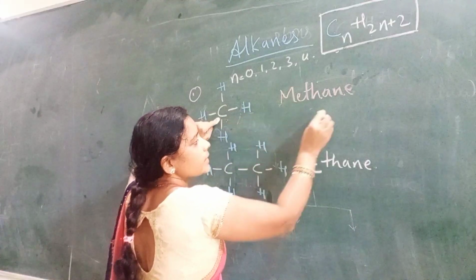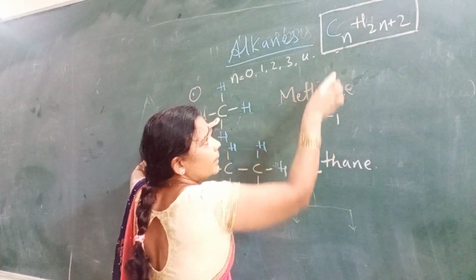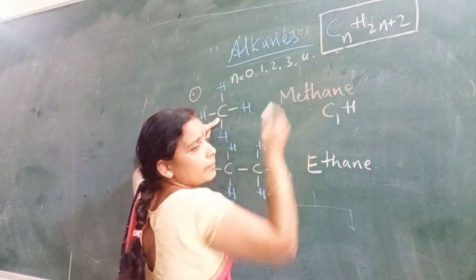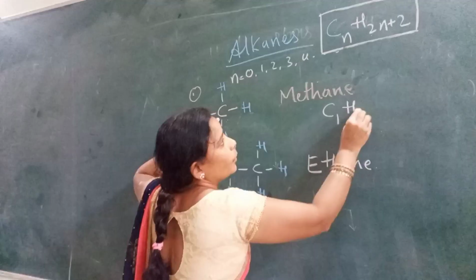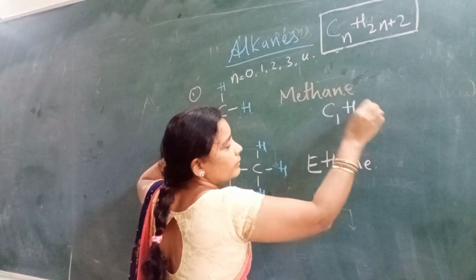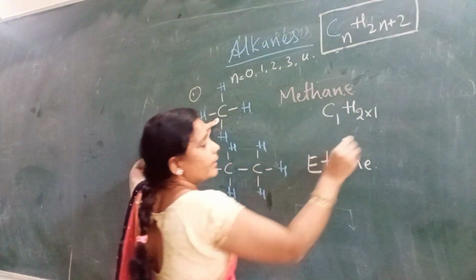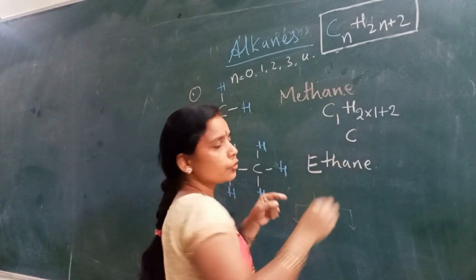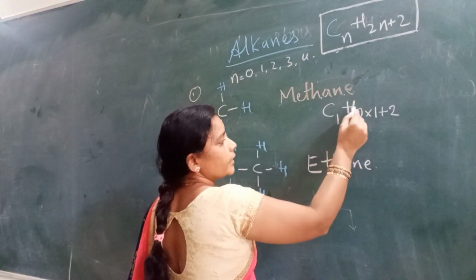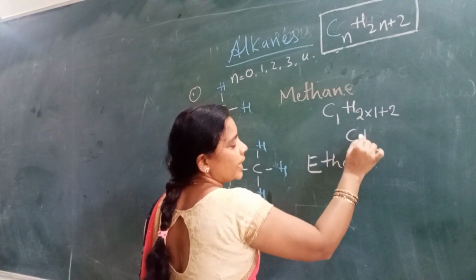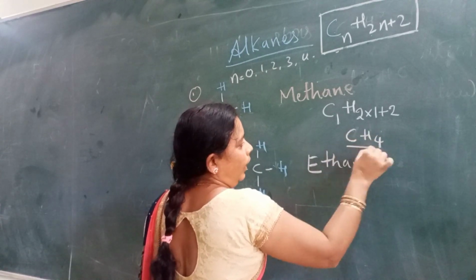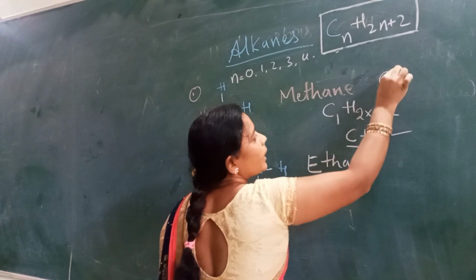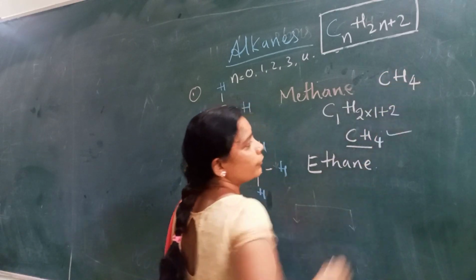So when n is equal to 1, what happens with the hydrogen atoms? 2 into 1 plus 2, because n is the number of carbon atoms. We do not show the subscript 1 with C. Then H2 plus 2 is H4. Now methane has the formula CH4.